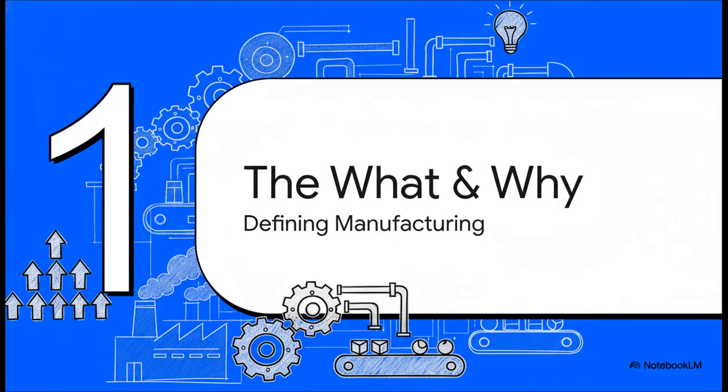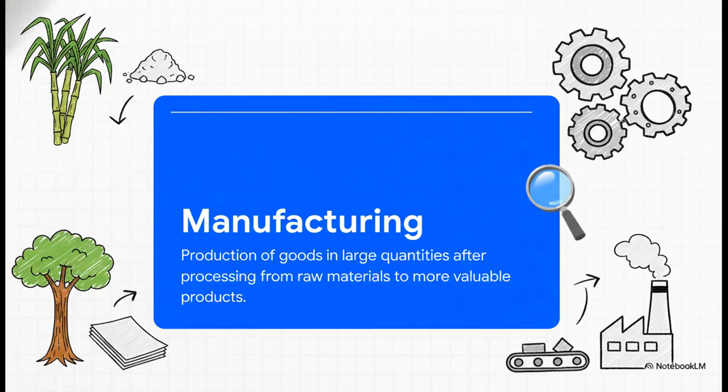So, first things first, let's start with the basics, the what's and the why of manufacturing. If you understand this fundamental part, you'll have a strong foundation for any answer you write for this chapter. So, what do we mean by manufacturing? Well, it's actually a very simple idea. It's the production of goods in large quantities by processing raw materials to create more valuable products.